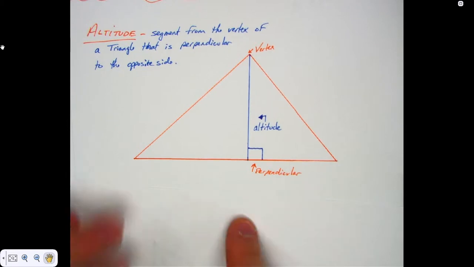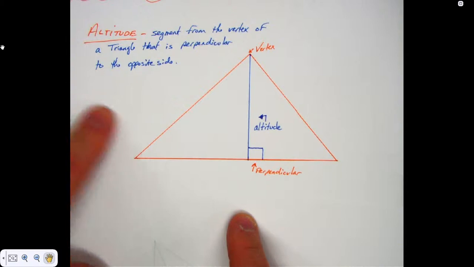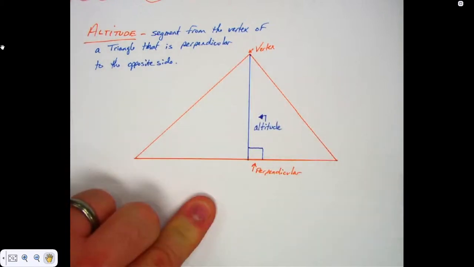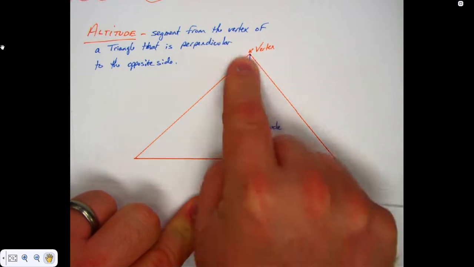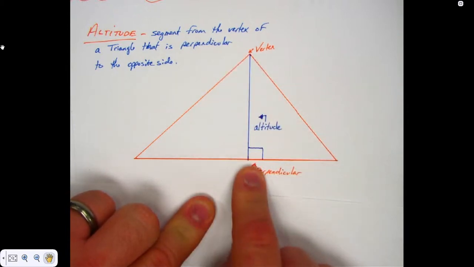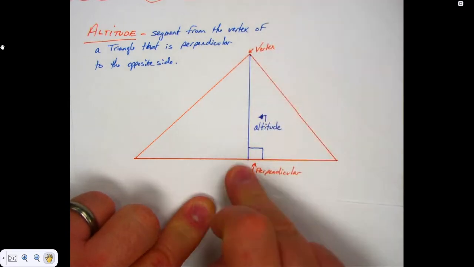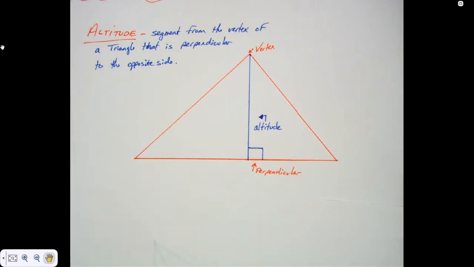So as you can see, an altitude is a segment from the vertex of a triangle that is perpendicular to the opposite side. It basically tells how high that point is. If that was a plane up there, and this was the ground, wouldn't this segment tell how high that plane was flying? Agreed? Anytime we find the distance from a point to a line, we do it along a right angle. So that is why that is called the altitude.